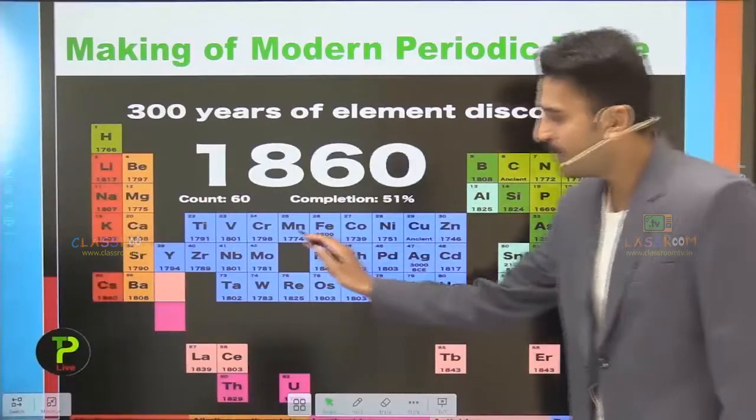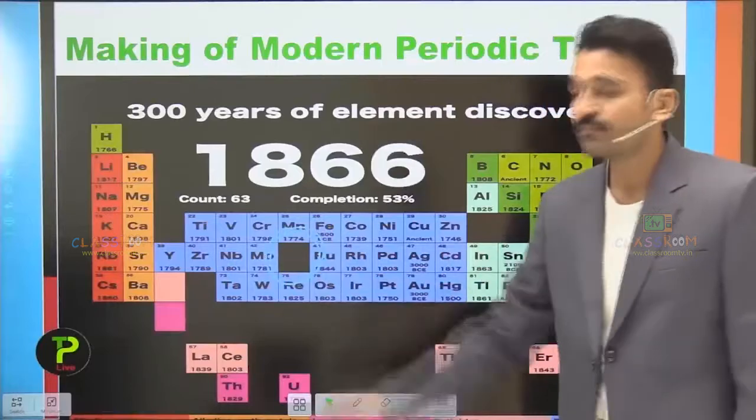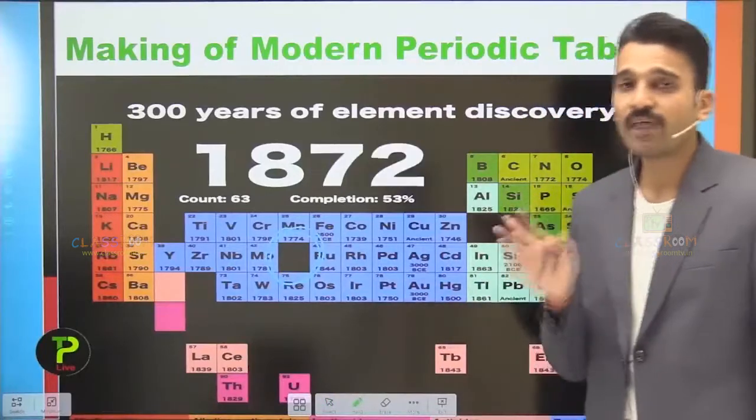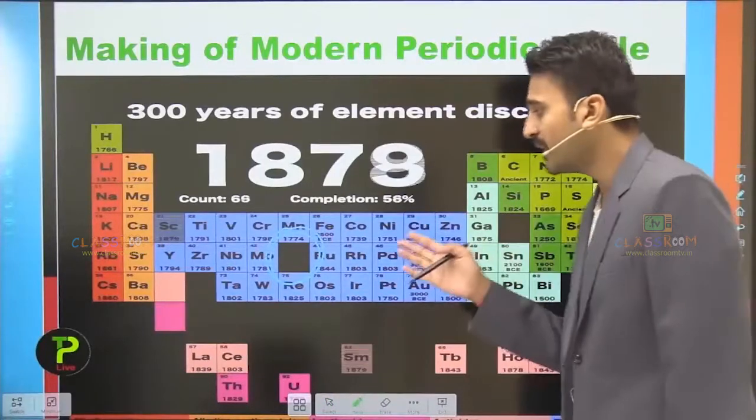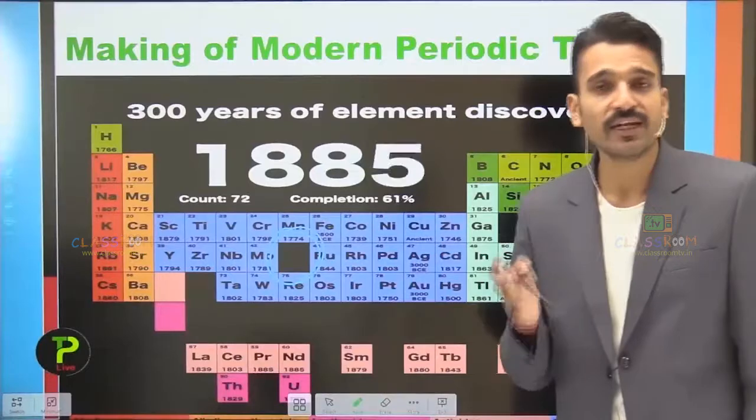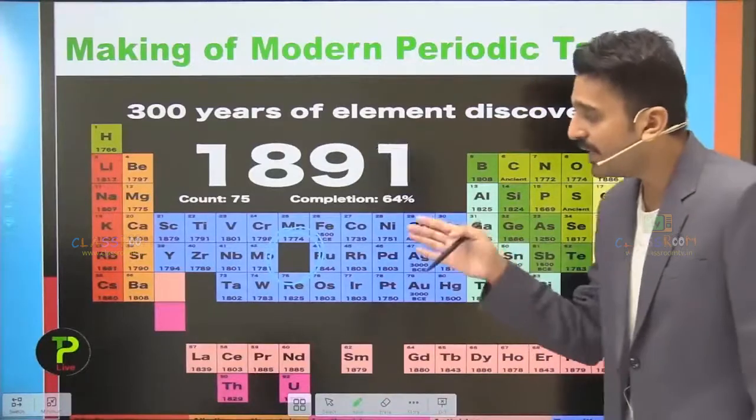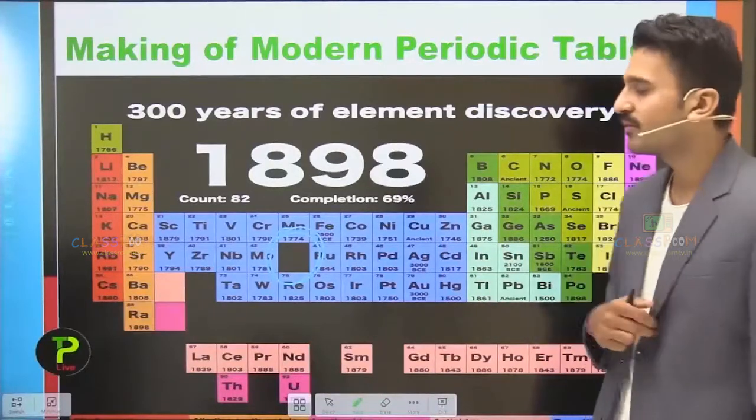This particular element here, the technetium, Mendeleev also left the gap for the technetium, but this particular metal is not discovered in nature, so it has been made in laboratories.